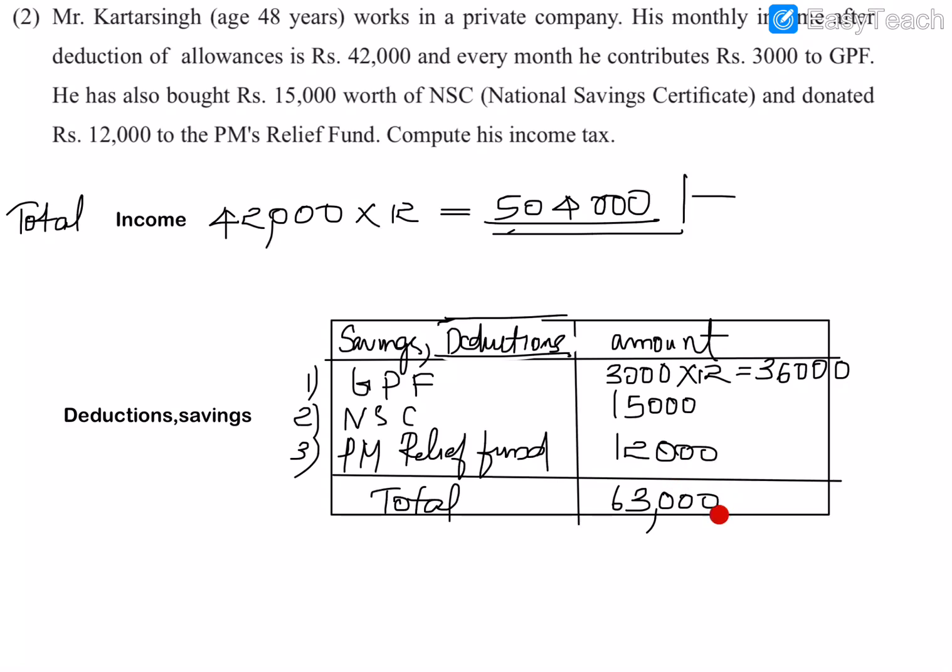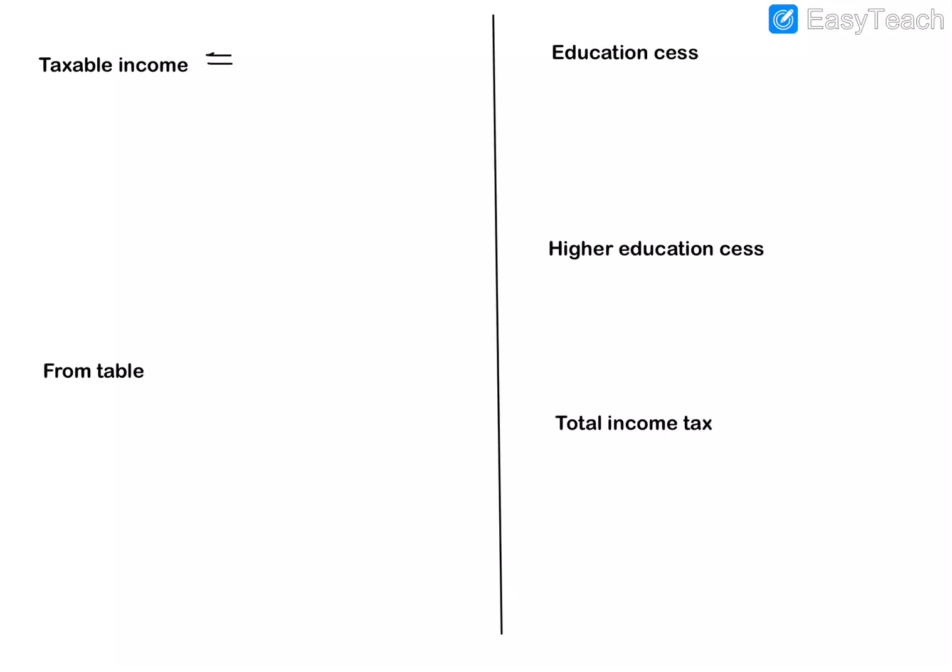For that he doesn't need to pay any income tax, since this will come under sections 80C, 80G and 80D of the Income Tax Act. So for savings and relief fund donations, one person doesn't need to pay income tax. So I will have to subtract 63,000 from his total income.